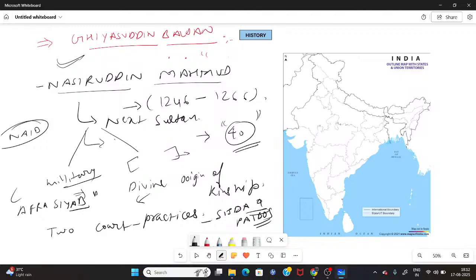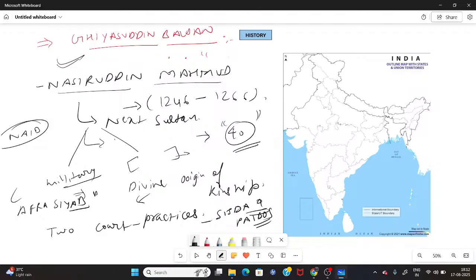Now Ghiyasuddin Balban also decided, because I told you, in order to change the entire structure of the Sultanate, he has to change all the things inside the Delhi Sultanate, including military positions, military forces, administrative structure, financial structure.